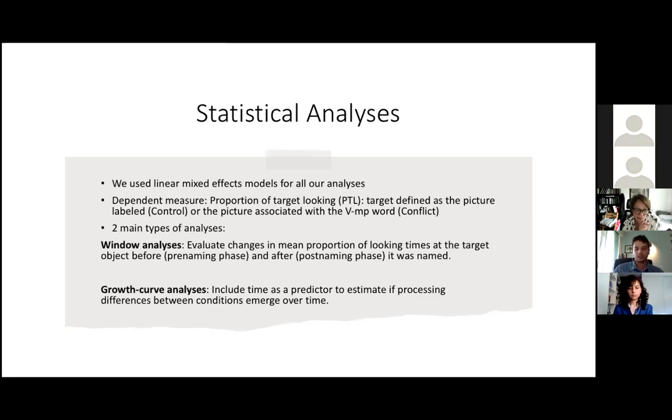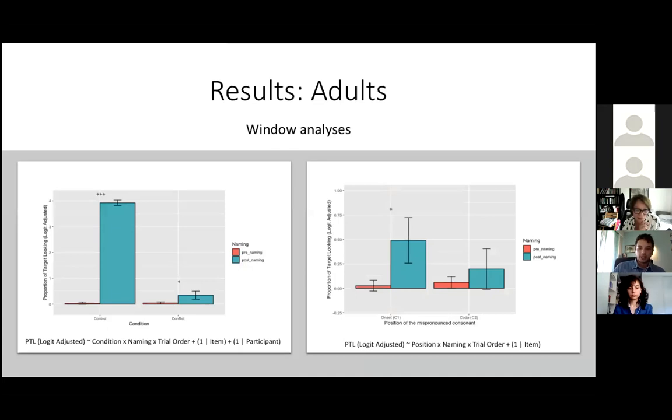These are the results of our window analysis for the adult data. Here we compare the control trials with the conflict trials. For both conditions, there was a significant increase in the proportion of target looking in the post-naming window, but this increase was larger for control trials than conflict trials.